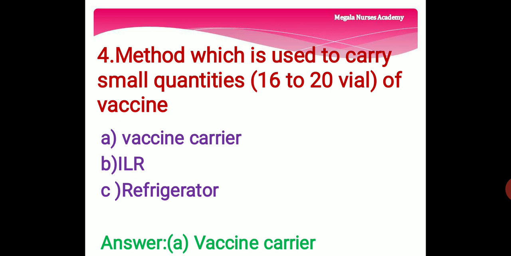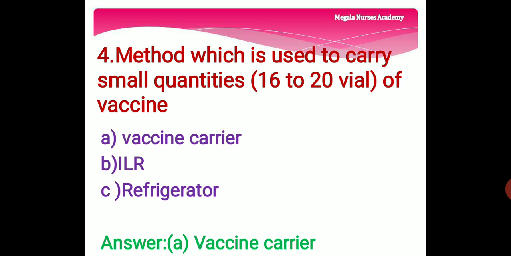Fourth question, the method which is used to carry small quantities of vaccine. Option A vaccine carrier. A vaccine carrier is an insulated container which keeps the vaccines and diluents cold during transportation, because they are smaller than cold boxes and are easier to carry when walking. Option B is ILR. ILR means ice-lined refrigerator. Option C is refrigerator.